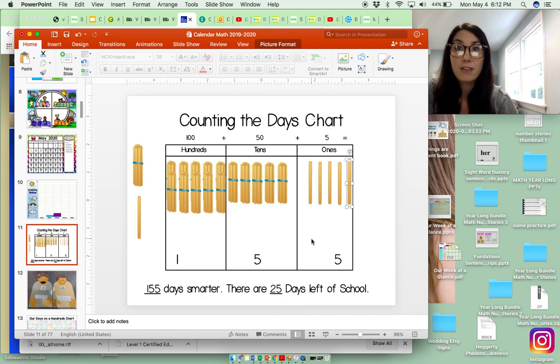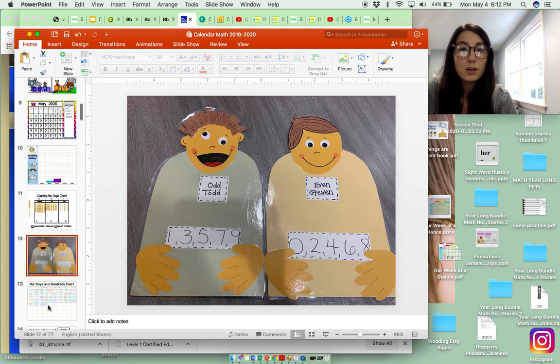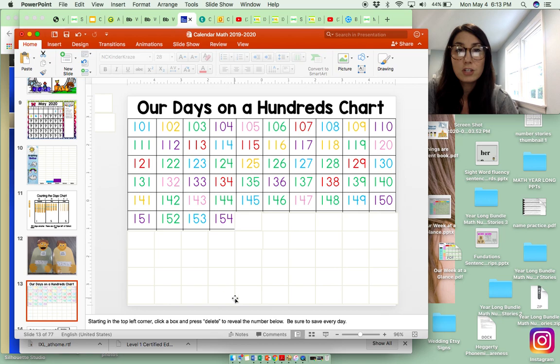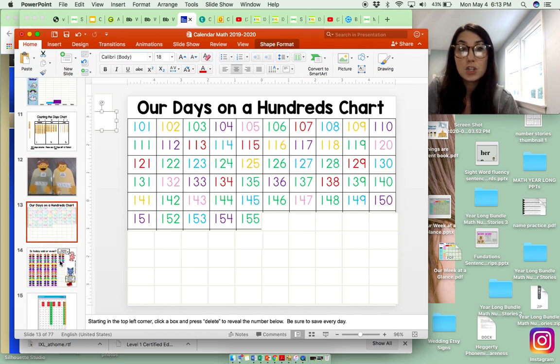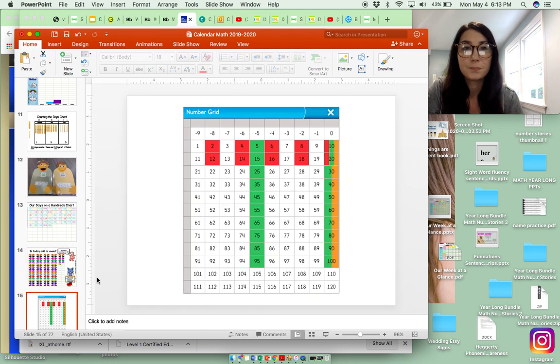Now looking at 5 in our ones column, we also know today is going to be odd. Now let's check that on Odd Todd's belly. There's the number 5. So we can go ahead, go to your hundreds chart and trace the number 155. Then you can go to your shoe page and color in 1 shoe. So 1 shoe all by itself would be odd to wear, right? So today is odd.